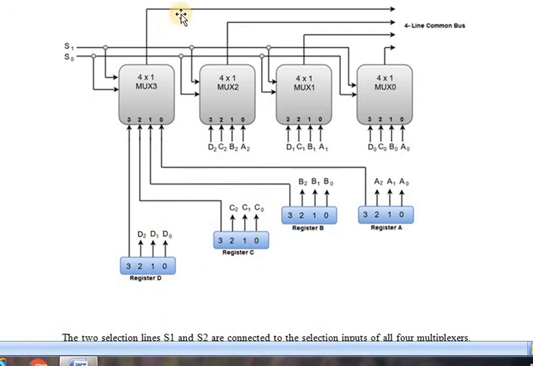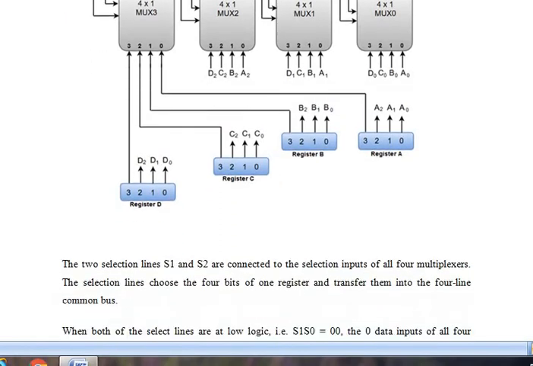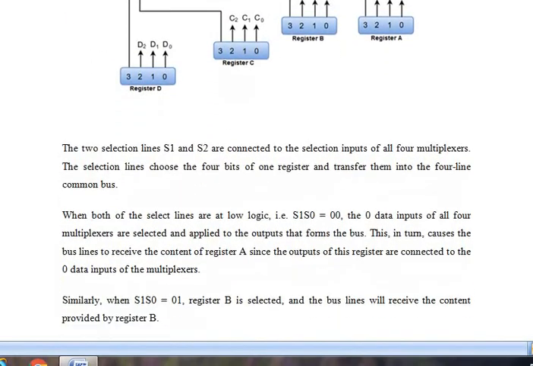So see here, it has a common 4-line common bus. This is how this works. If you use separate lines for register A, separate lines for register B, and so on, it will become a complicated circuit. But this bus structure simplifies it very easily.